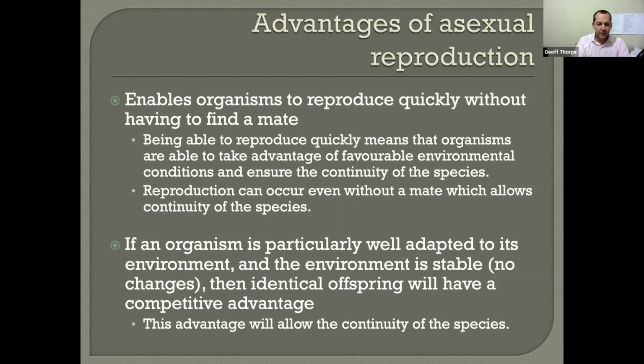And if conditions are favorable, if there's no selection pressure, which there isn't always, species can go through long periods of time where there's no selection pressure, then this can work very well for them. Especially the second point, if an organism is particularly well adapted to its environment and the environment is stable, then it can just keep replicating and it can go for gold and do very well. So this advantage will allow for continuity of the species.